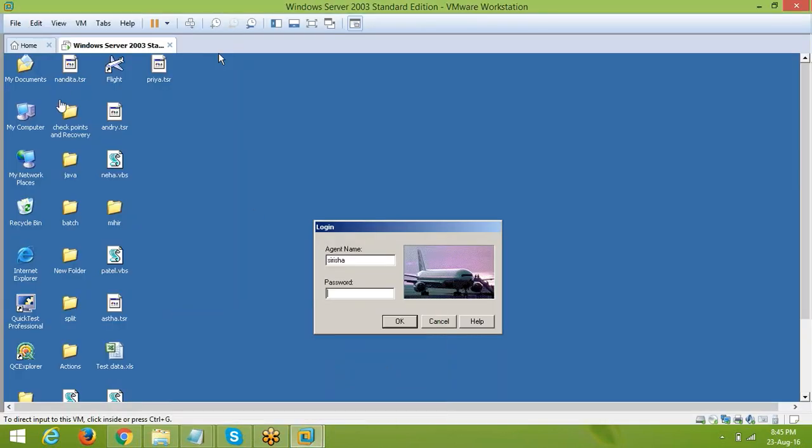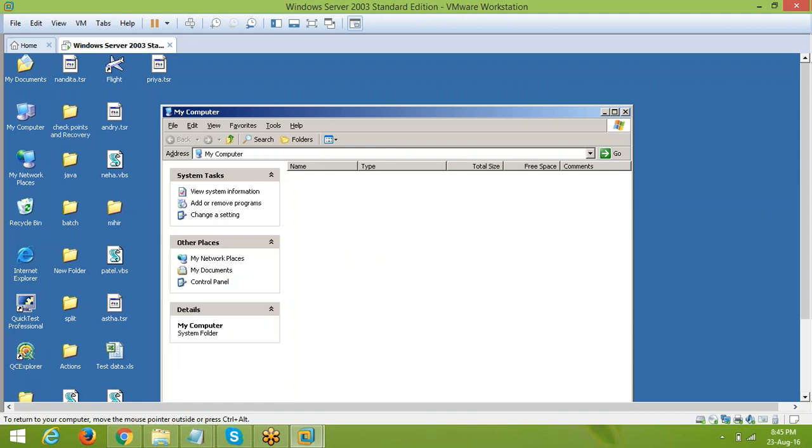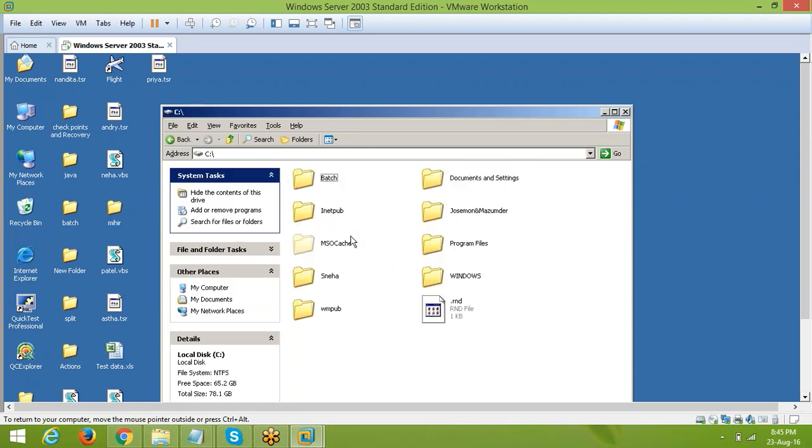For example, here I want to create a folder in my computer, in C drive. I want to create a folder with the name of Ropali.